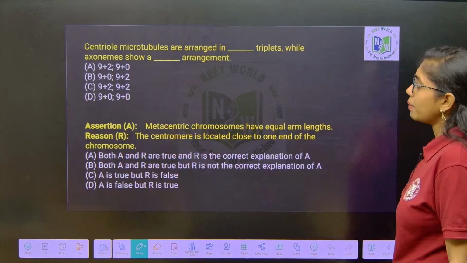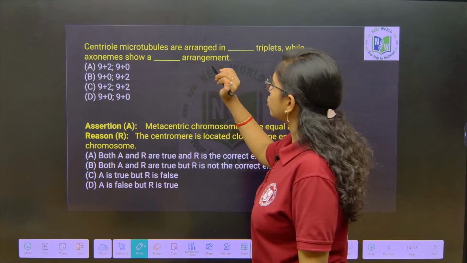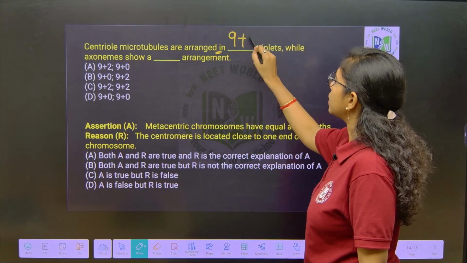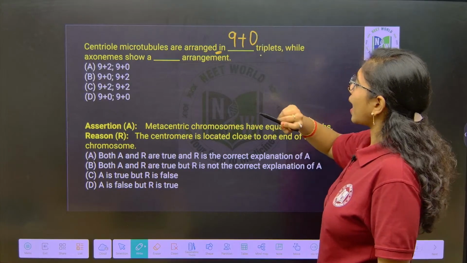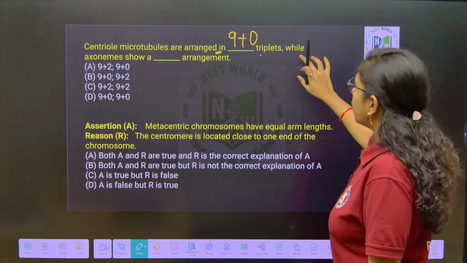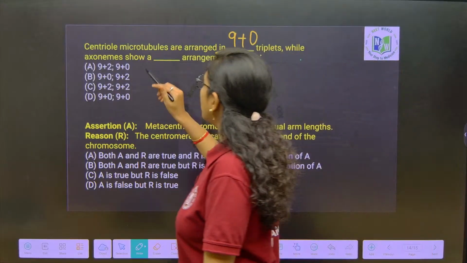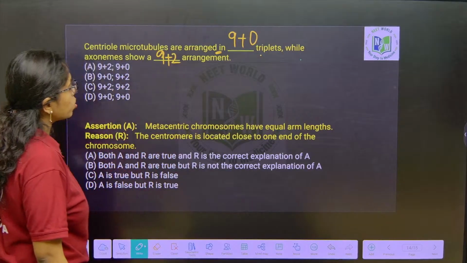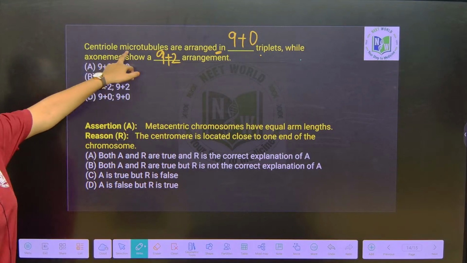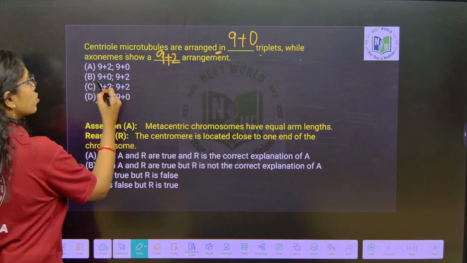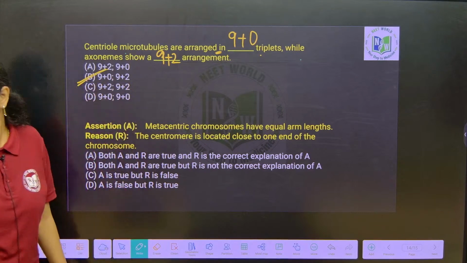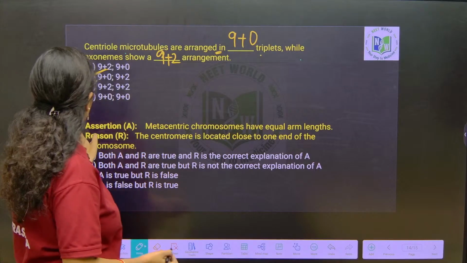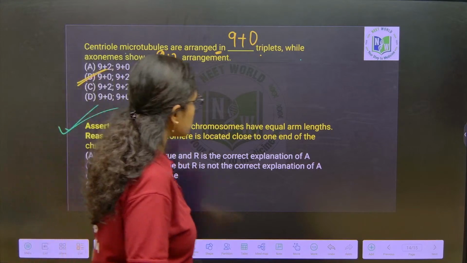Next question you see. Centriole microtubules will be arranged in 9 plus 0, where it has 9 peripheral triplets, while axonemes will show 9 plus 2 arrangement. Axonemes will show what? 9 plus 2 arrangement. So, centriole is 9 plus 0, axoneme is 9 plus 2. In that case, what will be the right answer? Option B. Okay. Next, assertion and reason type of questions.